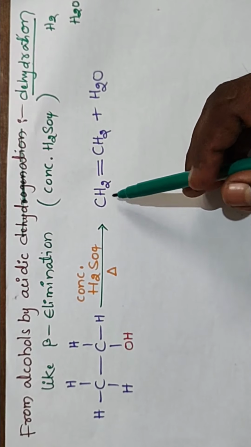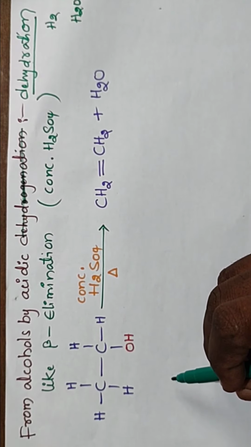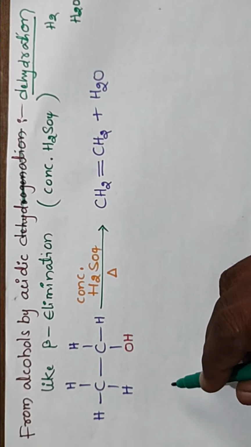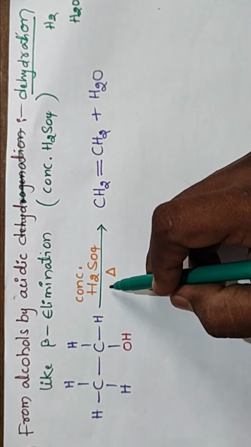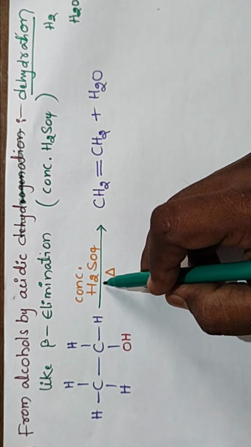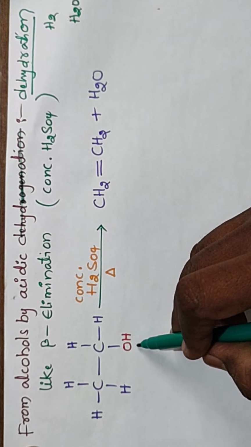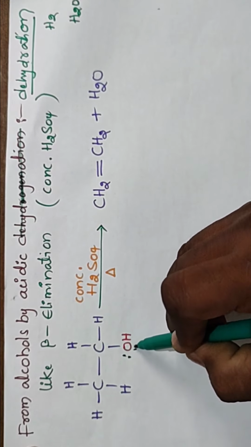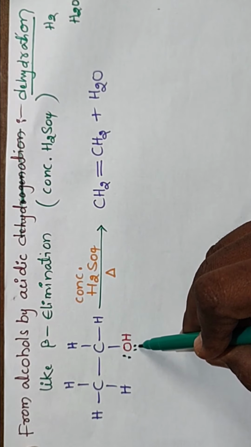Ethylene is a product. So this is also like a beta elimination process. In this, concentrated H2SO4 is strongly acidic and releases H+. The H+ is added to the OH position, because lone pairs of electrons are present on this oxygen.